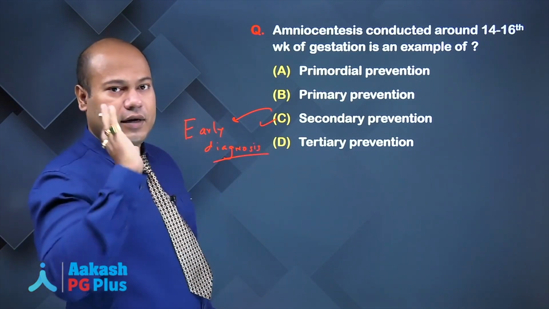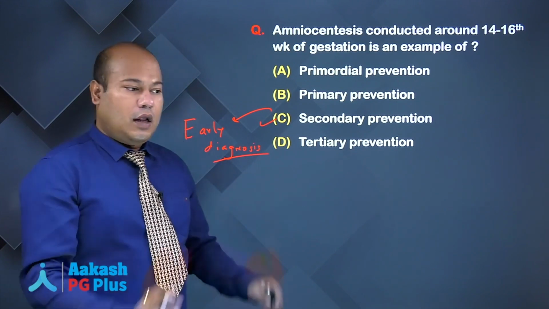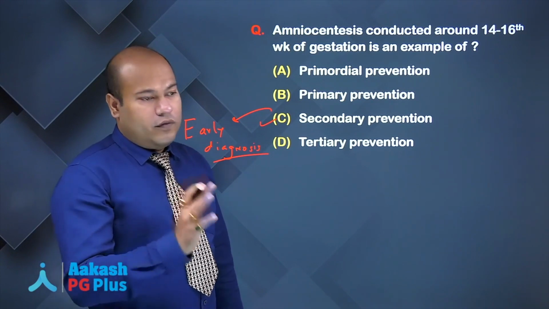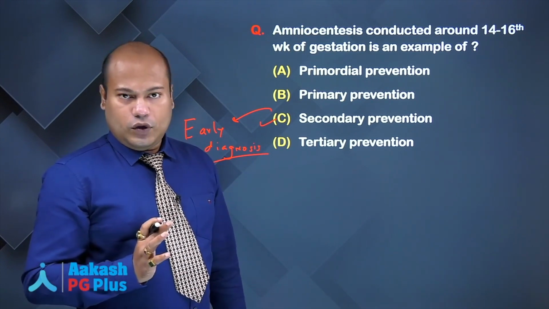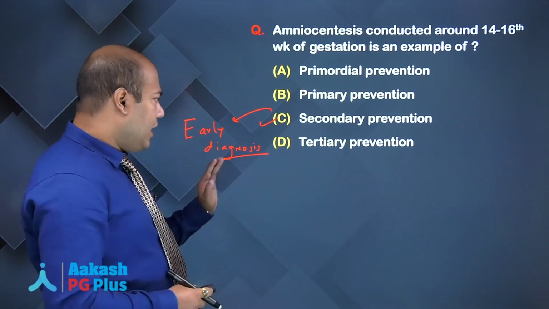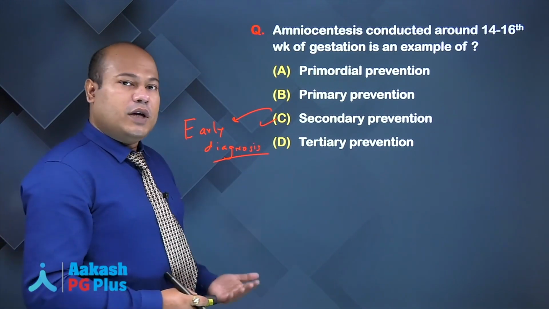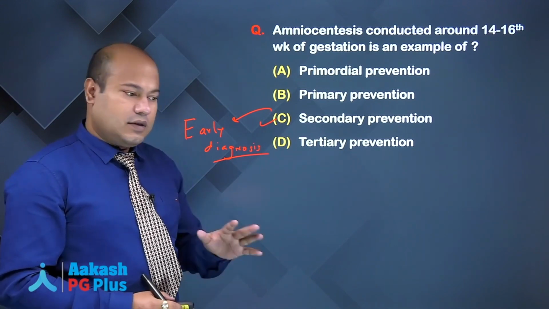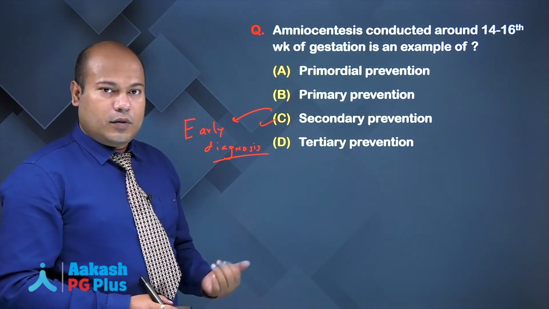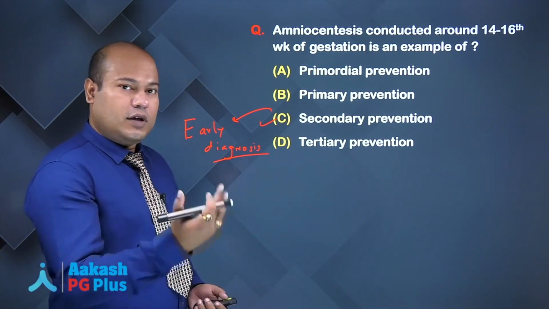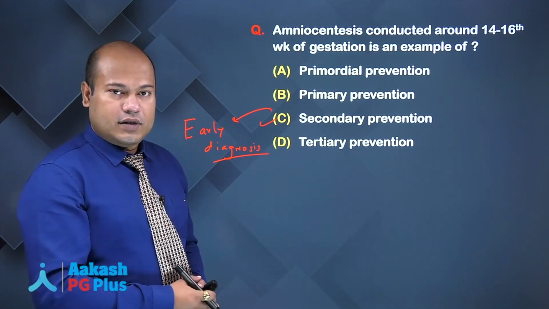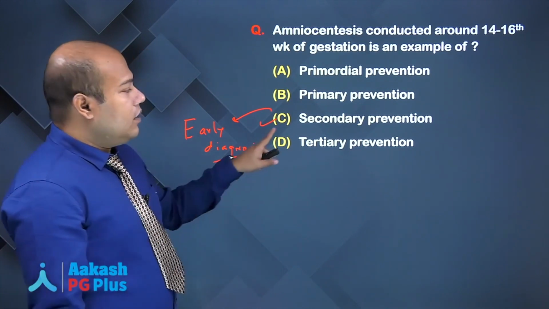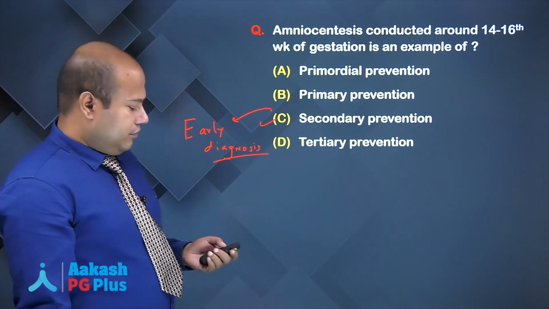Suppose Down syndrome is detected, you see trisomy of the 21st chromosome. Now, you will counsel that particular mother whether she wants to continue the pregnancy or whether she wants to abort the pregnancy. So, early diagnosis. Why do we say so? Because the mother now knows she is carrying a Down syndrome fetus. She has the option whether she wants to continue or terminate the pregnancy. It's not that later on she comes to know that the newborn is having Down syndrome. So, any sort of diagnosis will come under secondary level of prevention.